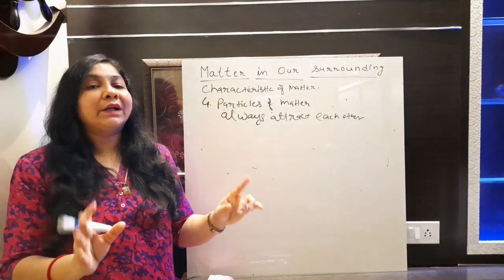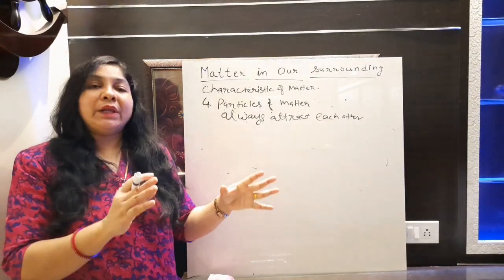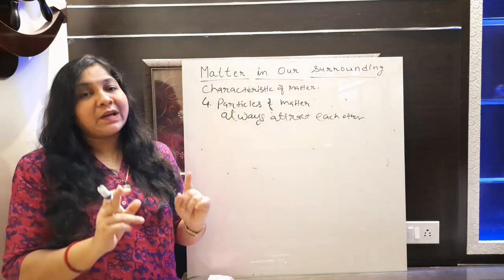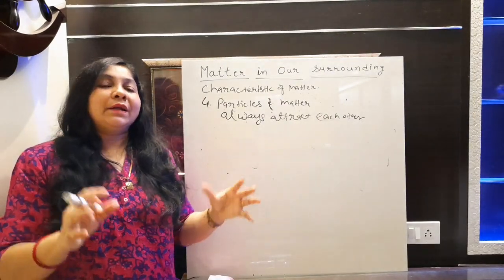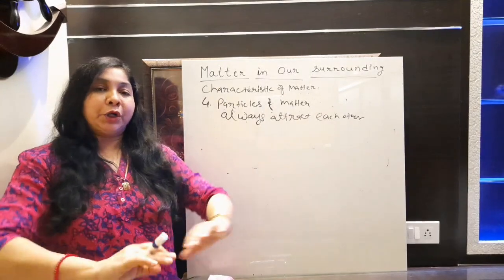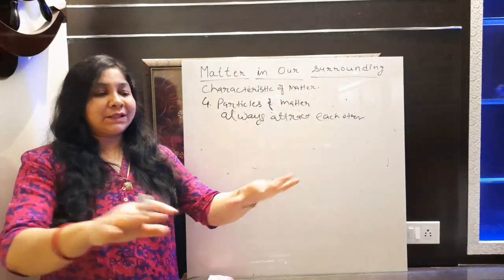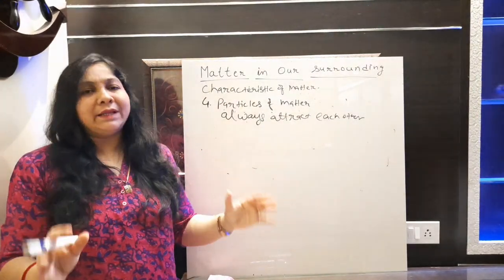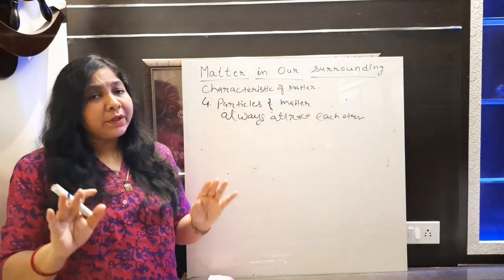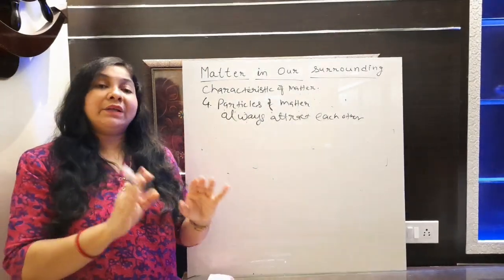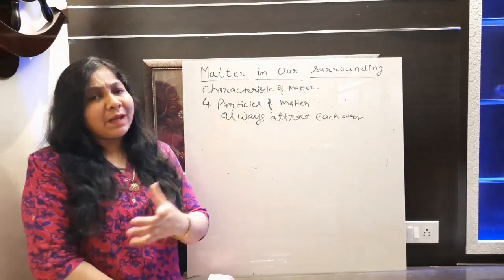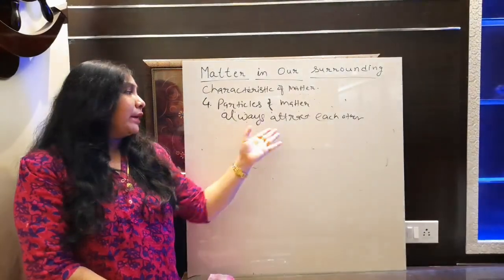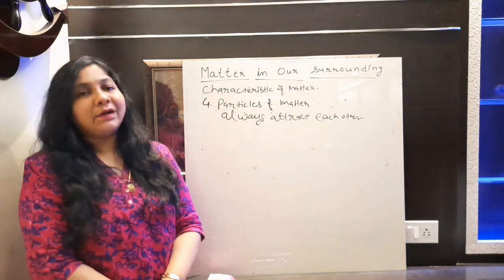Why is it not moving further? Because even though it is a liquid, there is still a force of attraction between the particles of that matter. Because of that, it is not allowing the water to move further, and it will just concentrate up to a particular area. After that, there will be no net movement if there is no slope on your floor. So you can take this example also to prove particles of matter always attract each other.